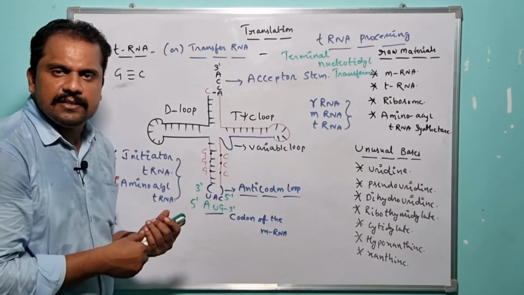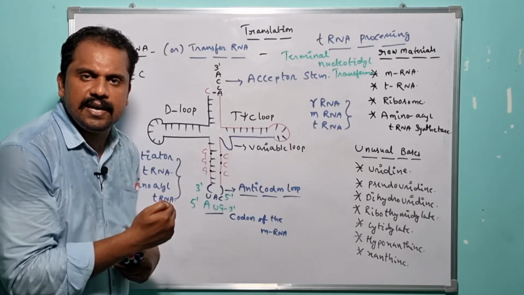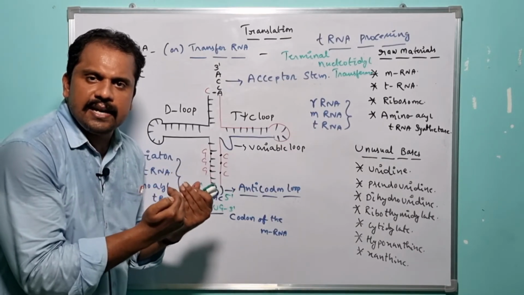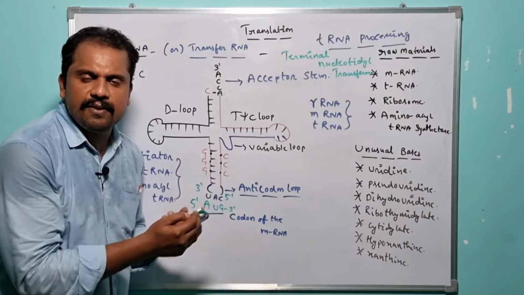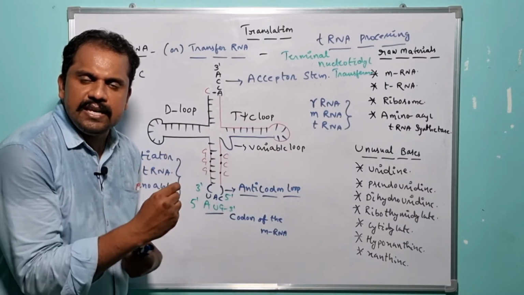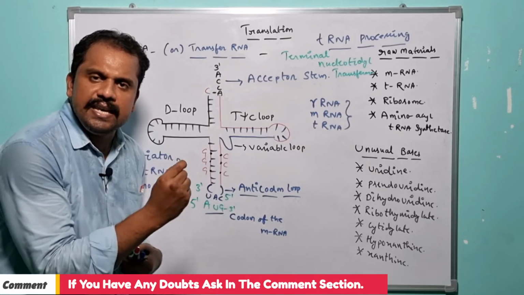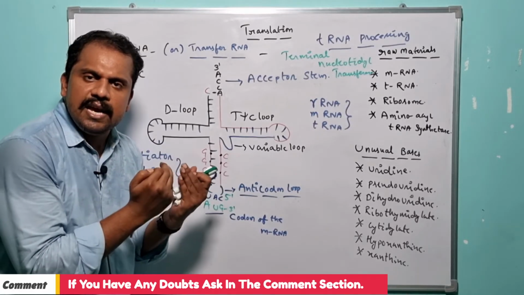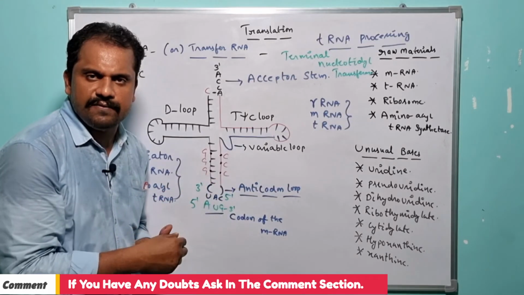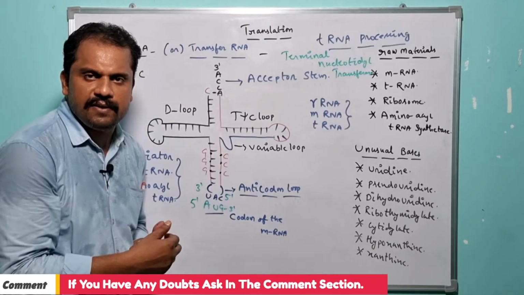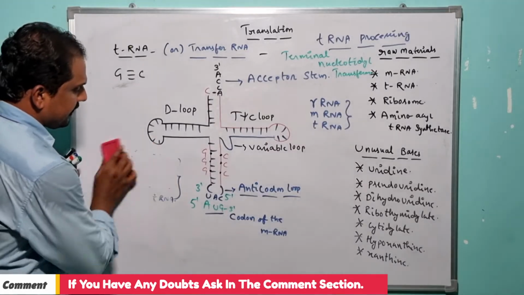So by taking advantage of these unique features present in the initiator tRNA, the translation process is capable of distinguishing the initiator tRNA from the amino acid tRNA, right? The initiator tRNA gets recruited to the ribosomal subunit during the initiation phase of translation, whereas the amino acid tRNA gets recruited to the ribosomal subunit during the elongation phase of translation, which we are going to discuss further, right? So this is about the tRNA structure.